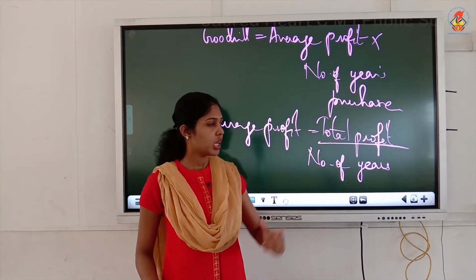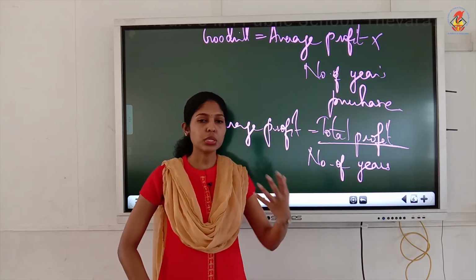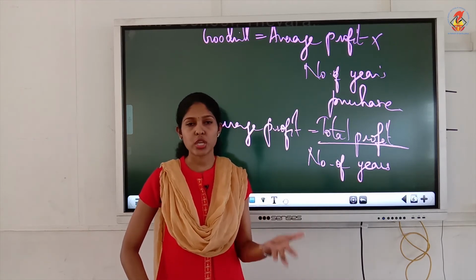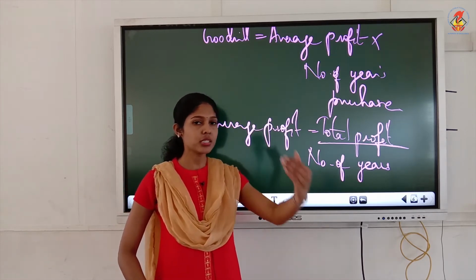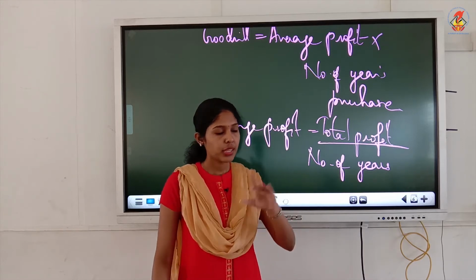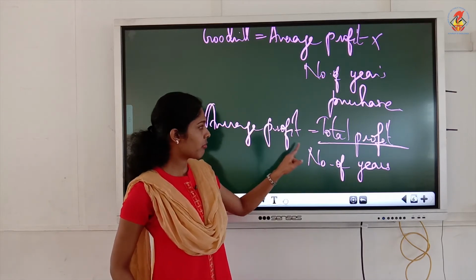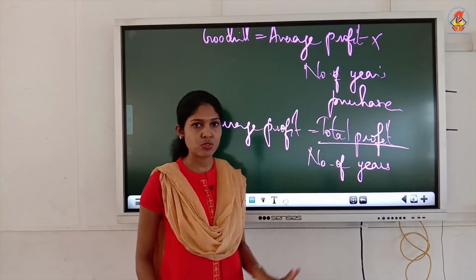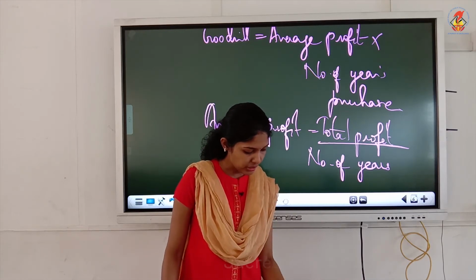Both are different. Number of years purchased means for how many more years you can earn the same level of profit without putting much efforts, without putting more efforts or extra efforts. How many more years you will be able to earn that much profits, that's the meaning of number of years purchased. Number of years means when you compute average profit of 5 years, you have to take the number of years as 5. Number of years purchase is different. So this is simple average profit method.